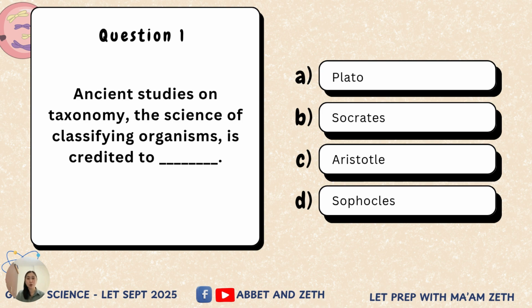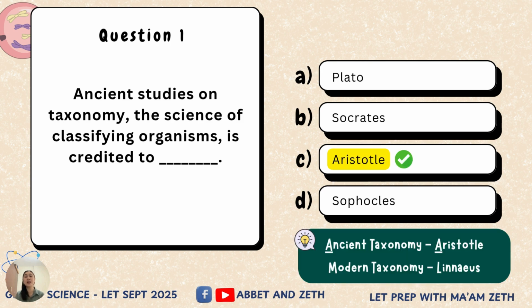Ancient studies on taxonomy, the science of classifying organisms, is credited to A. Plato, B. Socrates, C. Aristotle, or D. Sophocles. If you are thinking it is letter C, Aristotle, you are correct. So just remember, A is for Aristotle, A is for ancient. Tip para hindi nyo malimutan. So he laid the groundworks, the foundations on classifying organisms based on the similarities of their structures. That's why he was referred to as the father of ancient taxonomy.